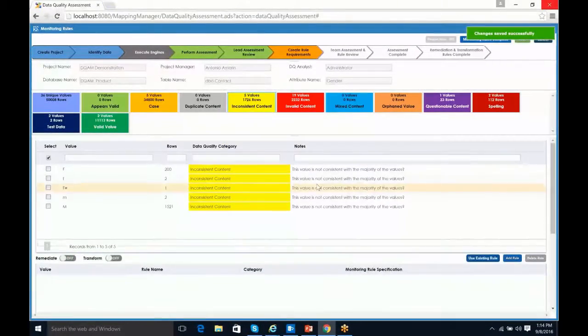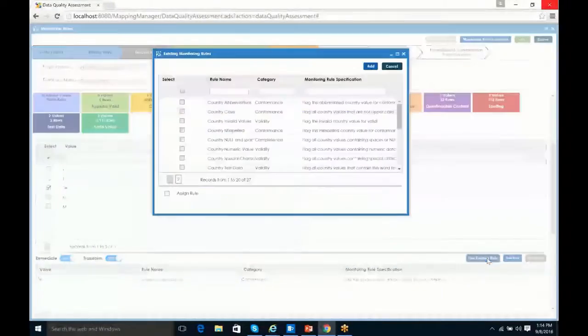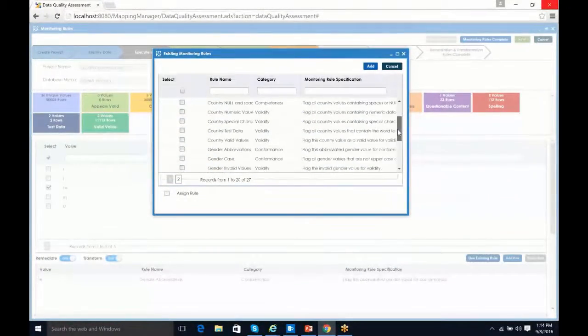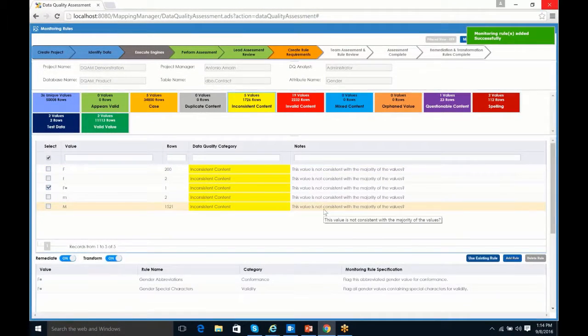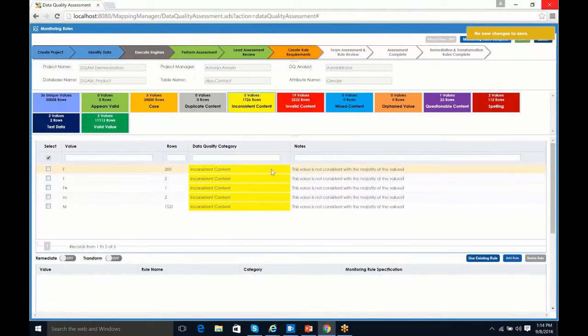In addition, I want to add another one for this one because it's beyond just an abbreviation. We also have an invalid character, which is the equal sign. So I'm going to add an existing rule that's already out there, and that would be our gender special character. I'm going to come down and find that one, and here it is. So I'll select it and add it. The reason I'm doing this is so that you can see that we have a many-to-many situation. You can create as many monitoring rules for a specific value as you would like, but you have to have at least one, even if it's the no rule needed. So I'm going to save that as well. And now we've completed our inconsistent.